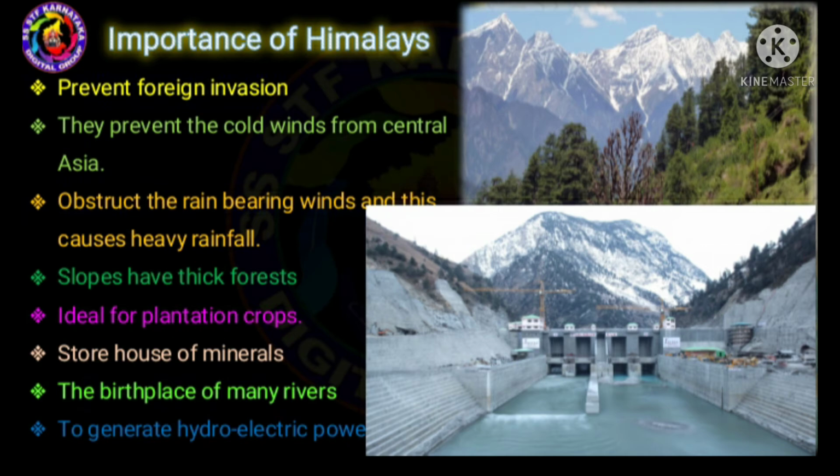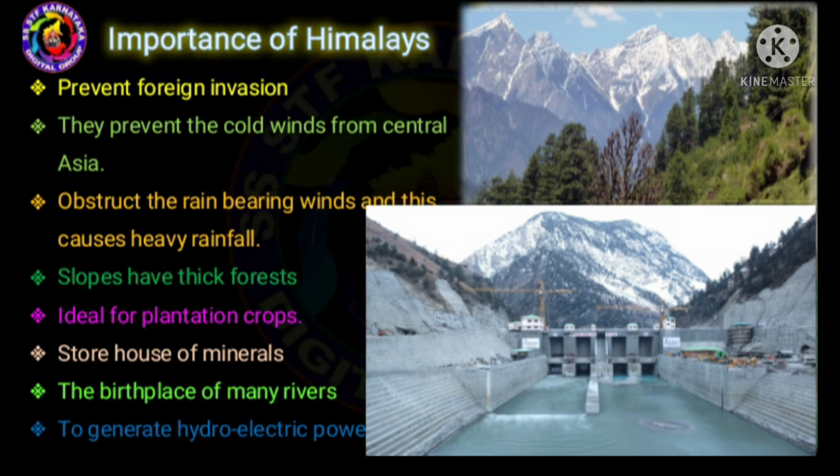Let us now study about the importance of the Himalaya mountains. These mountains act as a natural frontier and protect our country from the foreign invasion. They prevent the chilly cold winds that blow from Central Asia. These mountains obstruct the rain bearing winds and cause heavy rainfall. Their slopes have thick forest and are ideal or suitable for growing plantation crops.